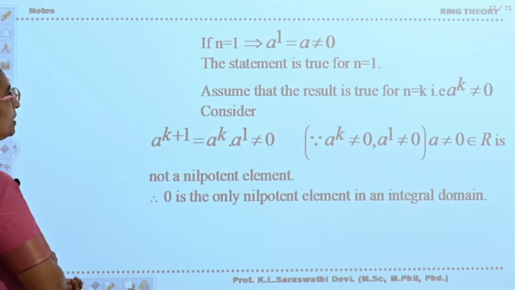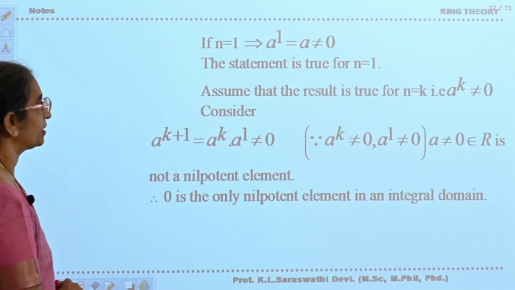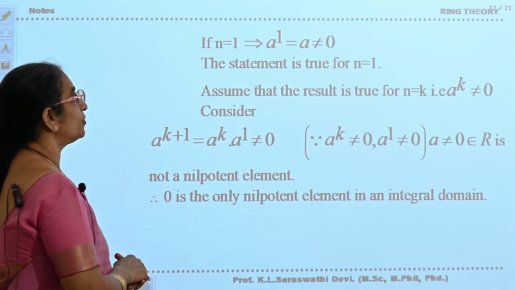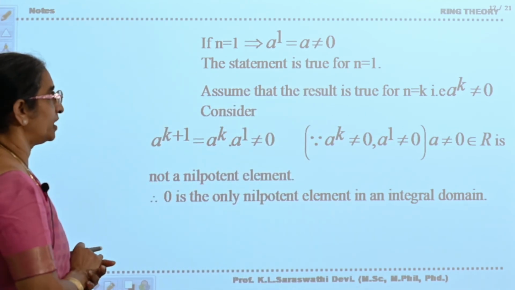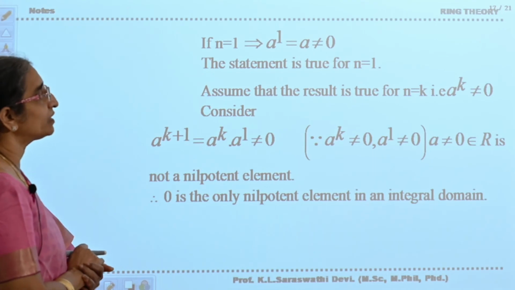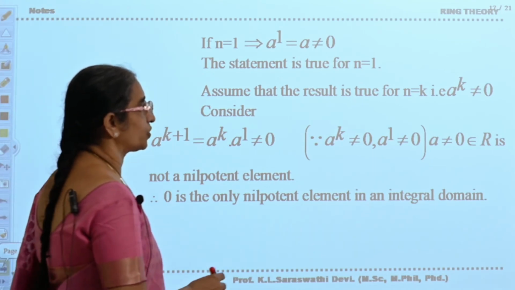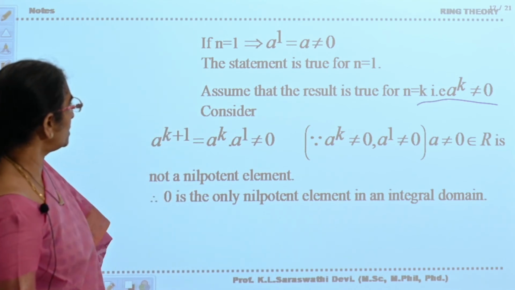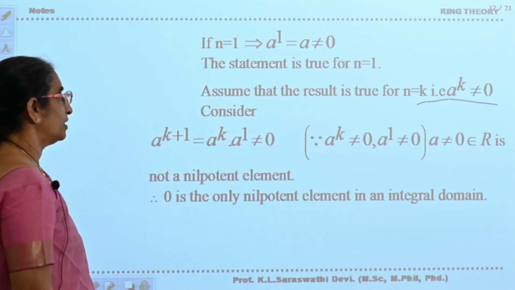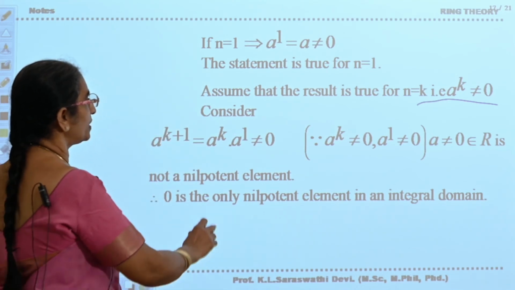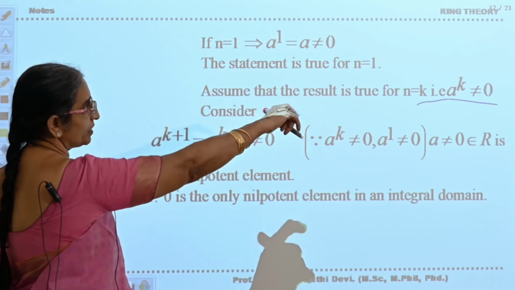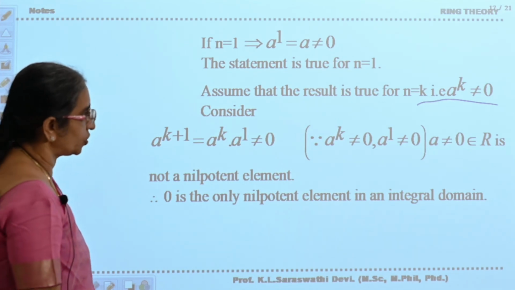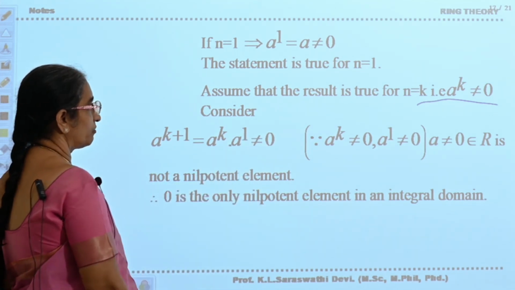Okay. Now see here. Take n is equal to 1. a power n is equal to a, which is not equal to 0. Therefore, the statement is true for n is equal to 1. Assume that the result is true for n is equal to k. That is, a power k is not equal to 0. Consider a power k plus 1. That you can write as a power k into a. a power k is not equal to 0, and given that a is not equal to 0, therefore a power k plus 1 is not equal to 0.